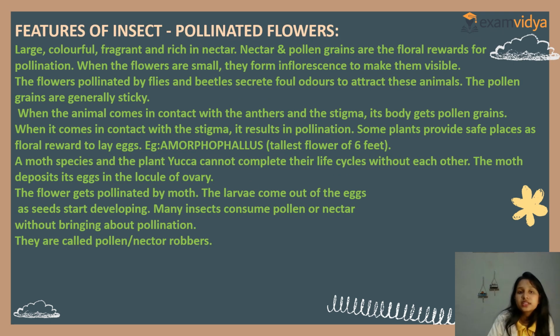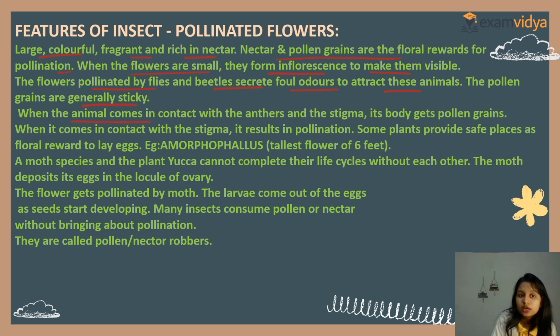Now, features of insect pollinated flowers. What are the features? Large, colorful, fragrant, and rich in nectar. Nectar and pollen grains are floral rewards for pollination. When the flowers are small, they form an inflorescence to make them visible. The flowers pollinated by flies and beetles secrete foul odors to attract these animals. The pollen grains are generally sticky.